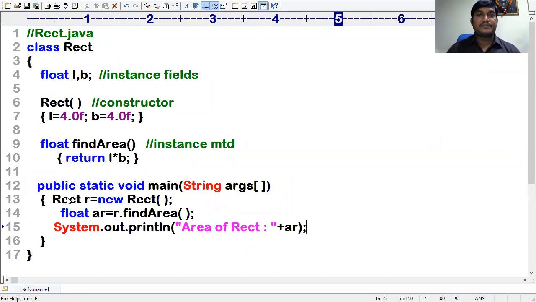This is the way. Friends, if you want to work with instance methods very effectively, make sure you are very clear with the instance method first. If you are really clear with the instance method, working with the constructor is not at all a great matter. But an instance method you have to call explicitly, whereas a constructor will be called by the JVM automatically. That's it. The remaining is all the same.